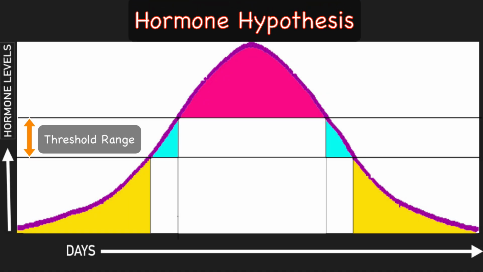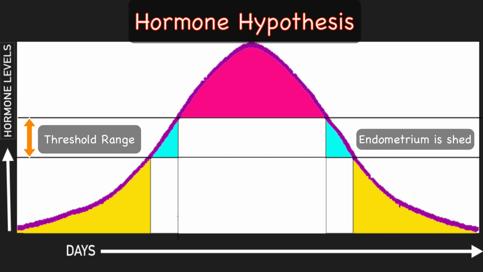The basis of this hypothesis is that there is an endogenous hormonal level, which is actually a range, the exact value of which is not known in a given woman, at which endometrium breaks down and is shed. When the endogenous hormonal levels are above or below this threshold range, the endometrium is stable and therefore does not bleed. This graph illustrates the hypothesis.